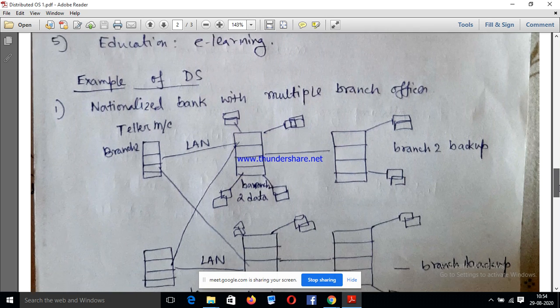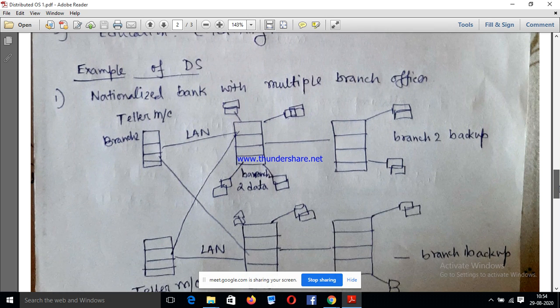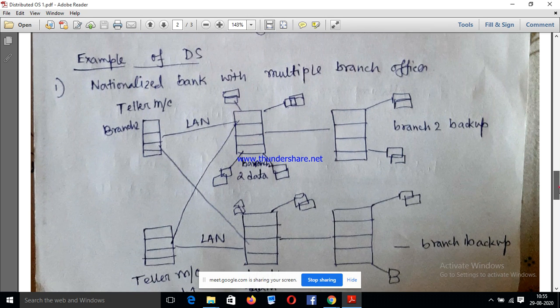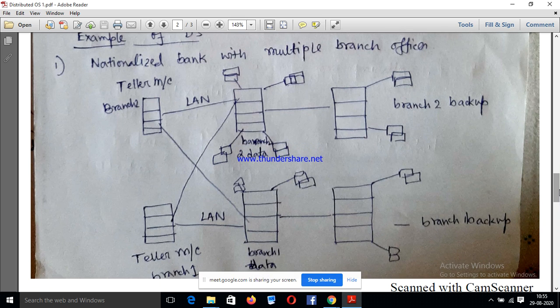Now, we have seen one multinational bank architecture which supports distributed operating system.